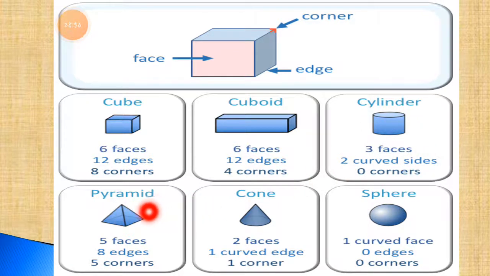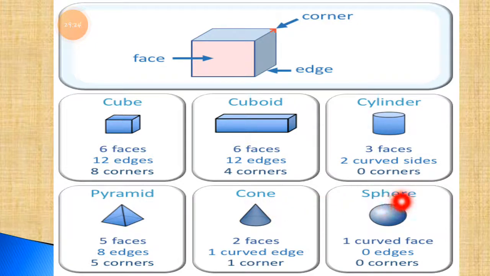Then the pyramid. Pyramid has 5 faces this way. You can see the faces. It has 8 edges and 5 corners. Then the cone shape. Cone has 2 faces, 1 curved edge, here you can see at the below side, and 1 corner. Here you can see 1 corner.